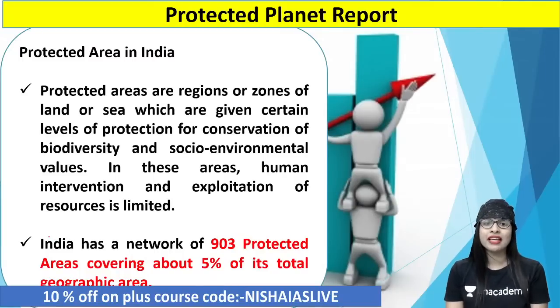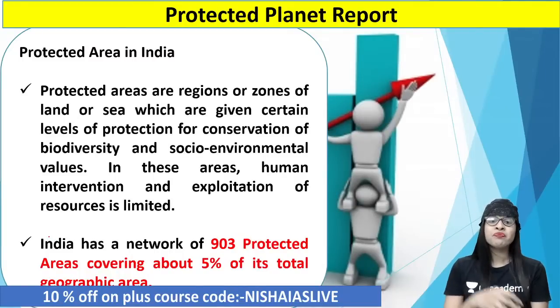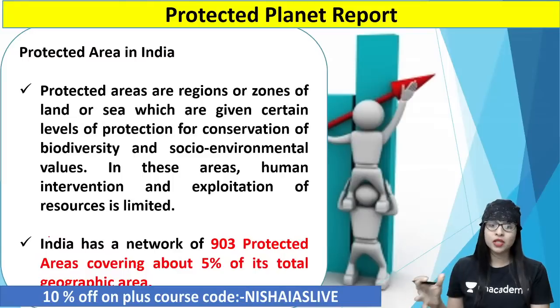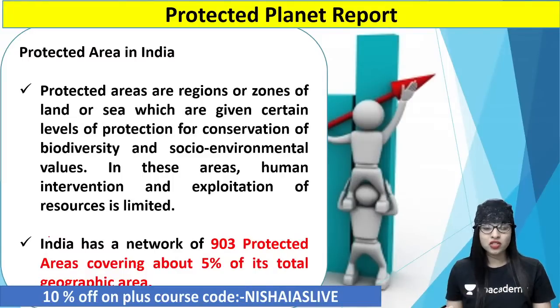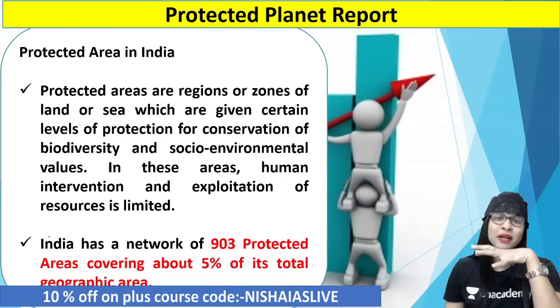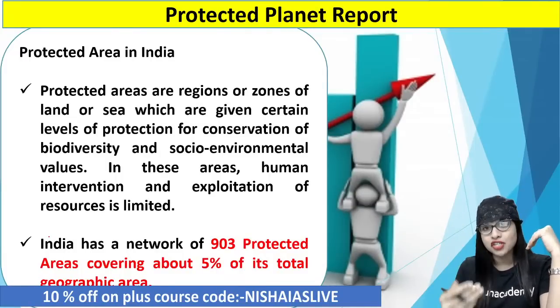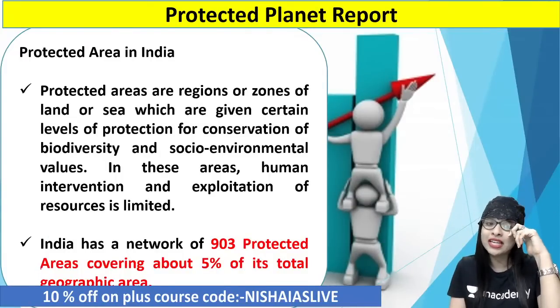Talking about the protected areas in our country India, protected areas are those regions or zones, land or sea areas, where you are supposed to give certain levels of protection for conservation of biodiversity, along with the preservation of social and environmental values. In these areas, which come under the category called protected, human intervention and exploitation of resources are quite limited as well.